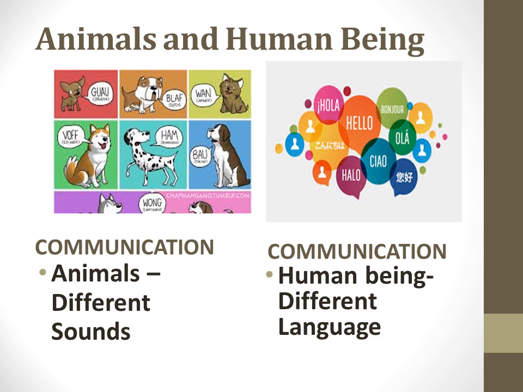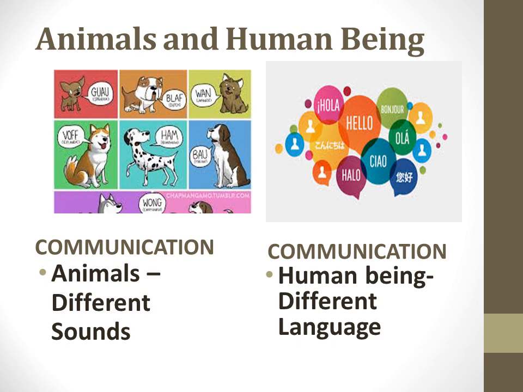The next difference is about communication. So what is communication? How do we talk with each other? How we convey things between each other is called communication. So how do animals and birds communicate? With the help of sounds. Birds chirp, dogs bark, lions roar. So there are many sounds in which the animals communicate.